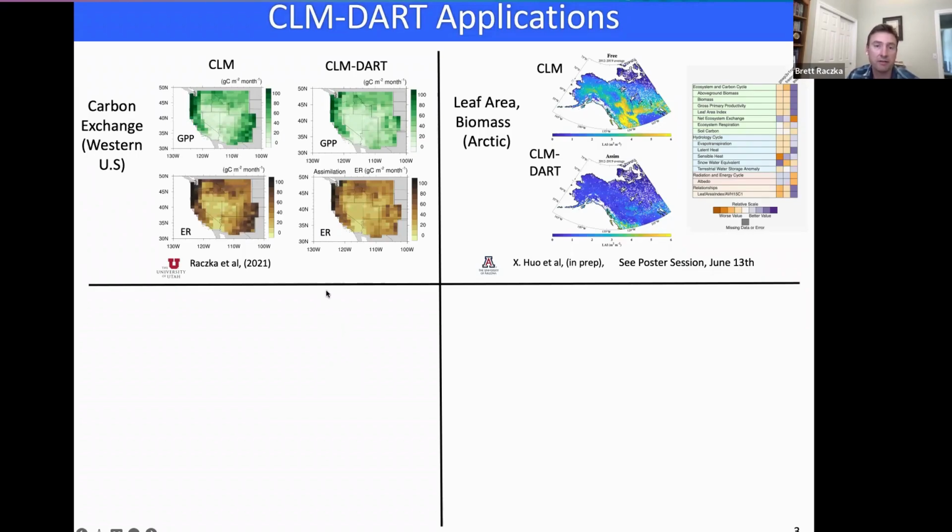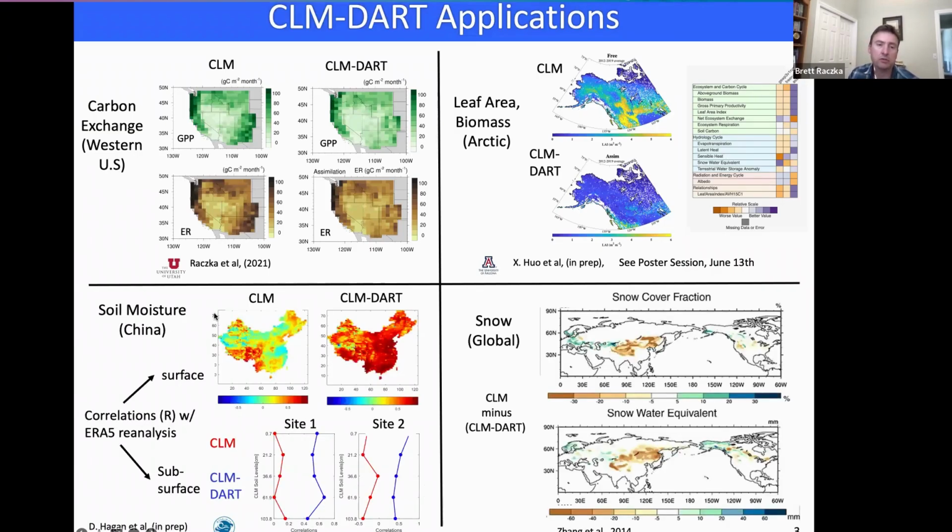We've assimilated leaf area and biomass observations within the Western United States and also the Arctic and Boreal region, not only improving carbon cycling, but also hydrological cycling and the energy cycle as well. We've also applied this to soil moisture data, improving surface soil moisture simulated through CLM across China, and also the subsurface soil moisture as well. We've also employed this with MODIS snow cover fraction data.